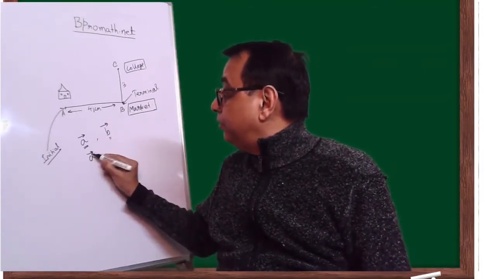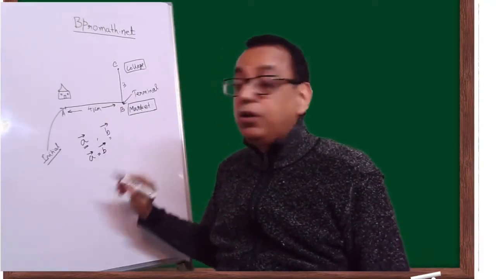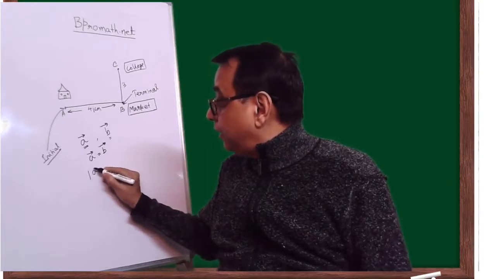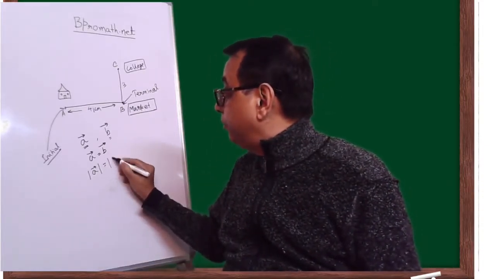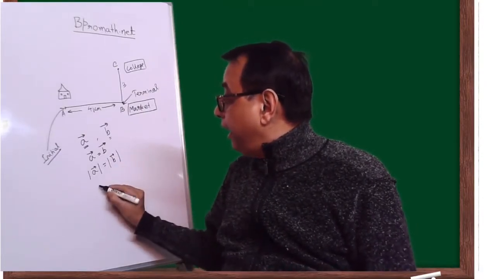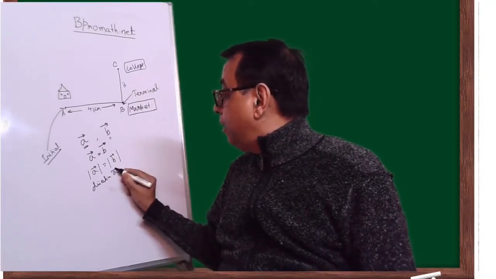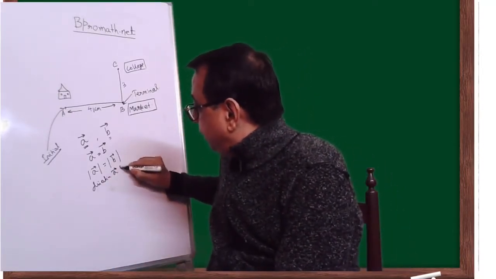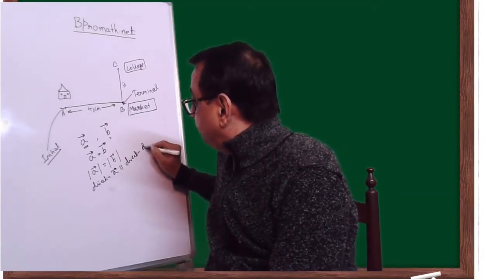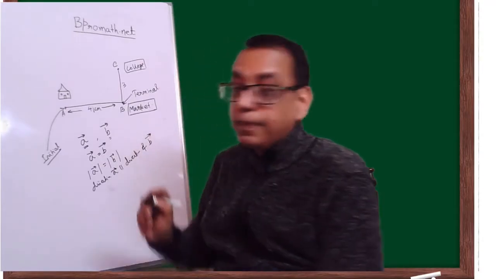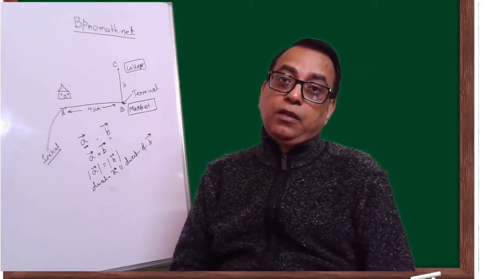So when we say in algebraic terms A is equal to B, it means that mod of A, or the magnitude of A, is equal to the magnitude of B, and the direction of A is parallel to or the same as the direction of B. So this means two vectors are equal.